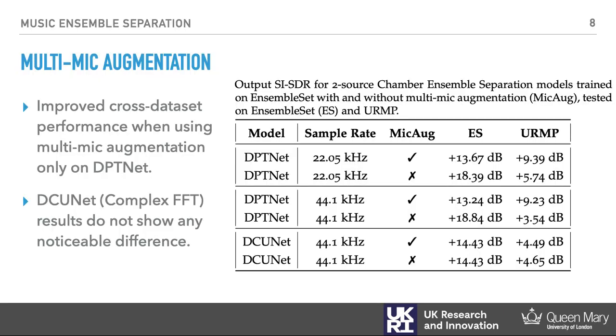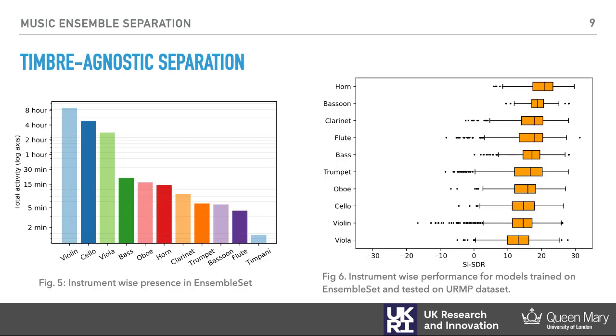We observed that this multi-mic augmentation significantly improves the model's performance, and in fact, our time domain DPTNet model depends on this for cross-dataset generalizability. However, we test the same on the complex domain STFT-based model DCUNet, and we find that our multi-mic augmentation doesn't improve the performance for this complex domain model at all. The majority of our training dataset consisted of string ensembles and had very limited amounts of other chamber ensemble instruments. In the figure on the left here, you can see that it has many hours of string quartets, but the other wind and brass instruments only have a few minutes of data.